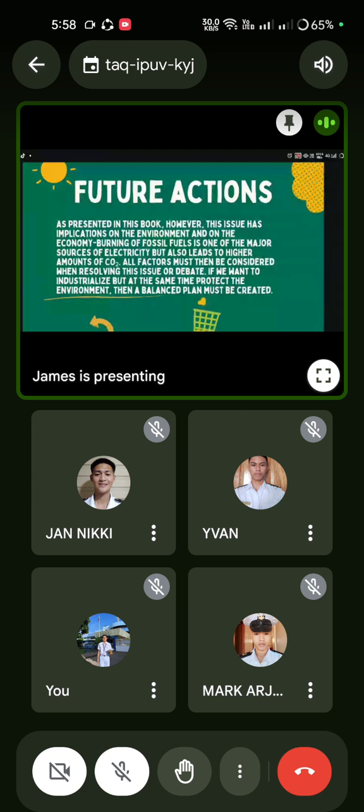So, future actions. As presented in this book, this issue has implications on the environment and on the economy. Burning fossil fuel is one of the major sources of electricity, but it also leads to a higher amount of CO2, or carbon dioxide, that can affect the atmosphere. All factors must then be considered when resolving this issue or debate if we want to industrialize but at the same time protect the environment. Then a balanced plan must be created.